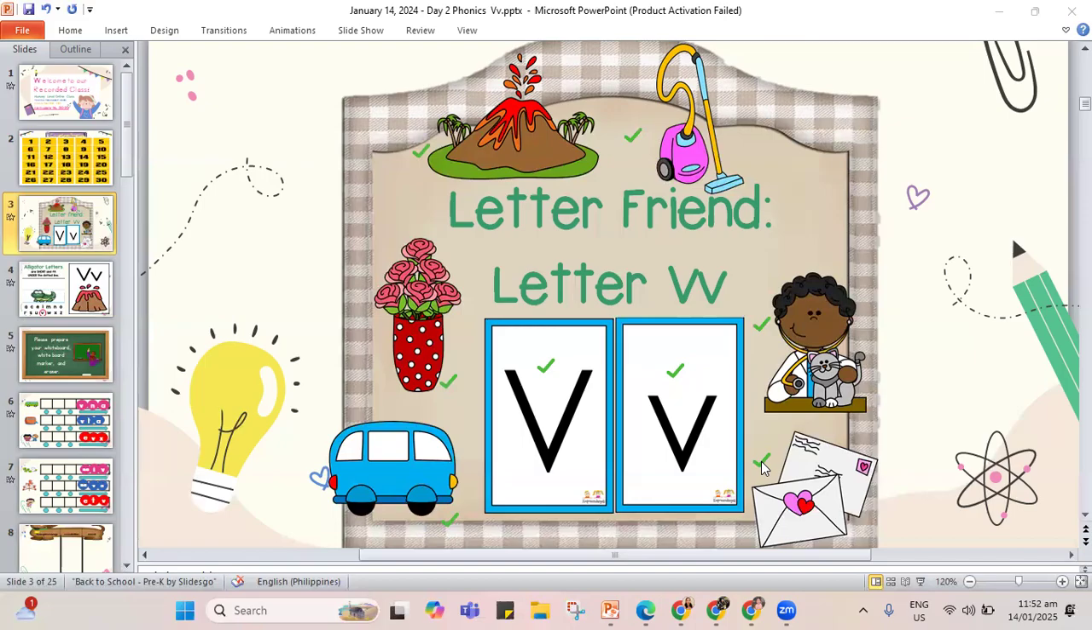Letter V. So those are the pictures and examples of the things that begin with the letter V. Remember, the van, you can ride it. A vase, you put the flowers in a vase. The volcano will erupt and lava will come out. We use the vacuum for cleaning. The vet is the doctor for the pet.